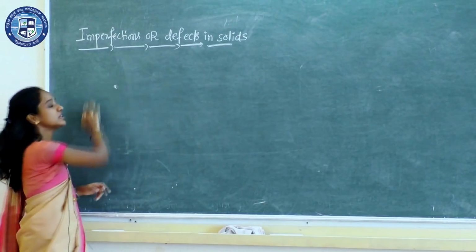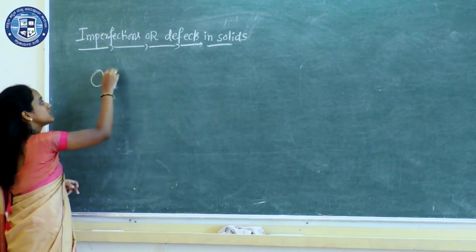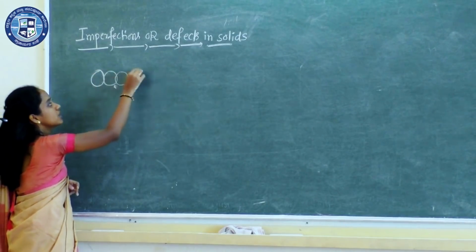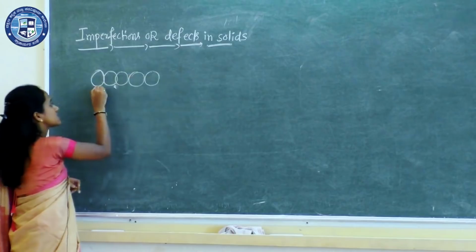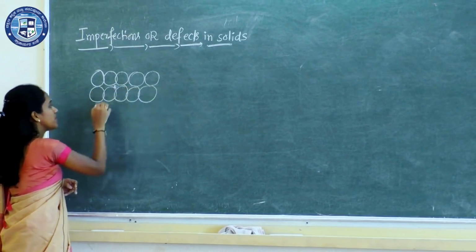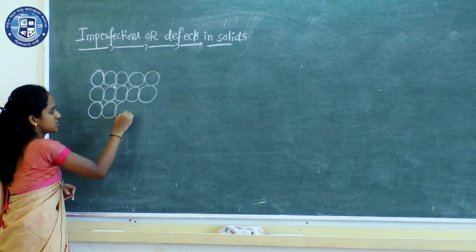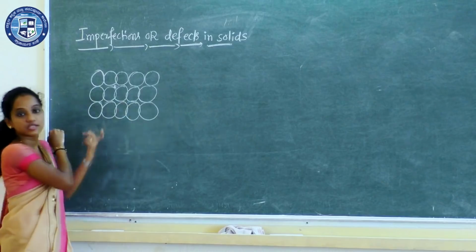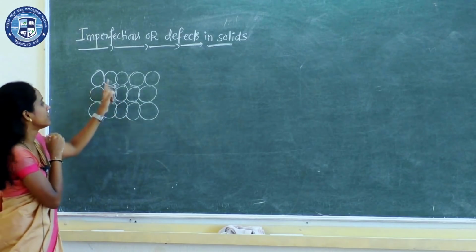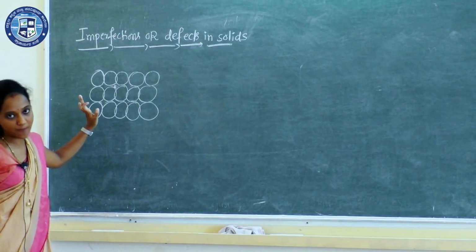Now I'll consider a crystalline solid where the constituent particles are orderly arranged like this. Maybe these are all ions, or they may be atoms or even molecules. This is a crystalline solid where we can see the regular pattern of arrangement of the constituent particles.